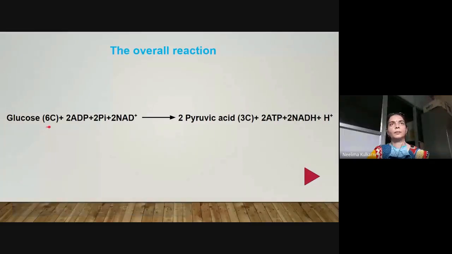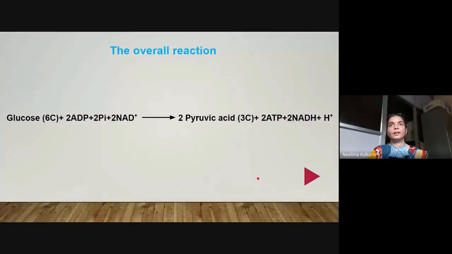6 carbon compound glucose reacts with 2 ADP molecules plus 2 inorganic phosphates plus 2 NAD plus gives 2 pyruvic acid molecules, which are 3 carbon derivatives, 2 ATP molecules, and 2 molecules of NADH and 2 H plus will be generated. Okay, so with this we have finished with glycolytic pathway.